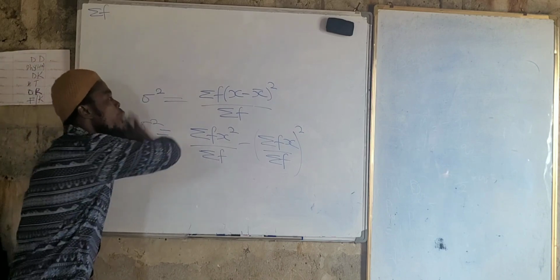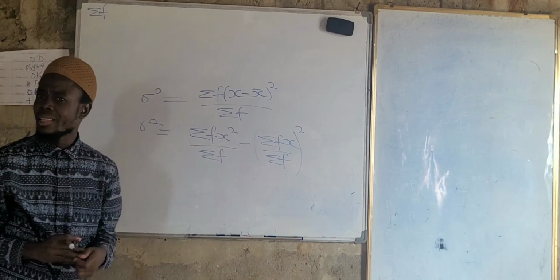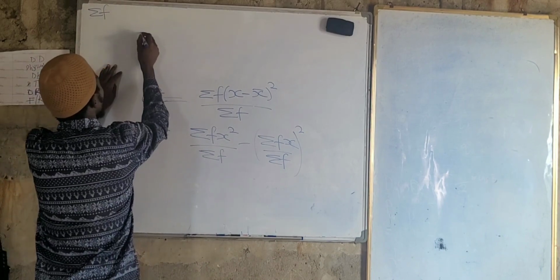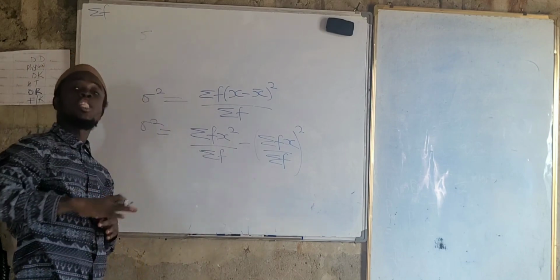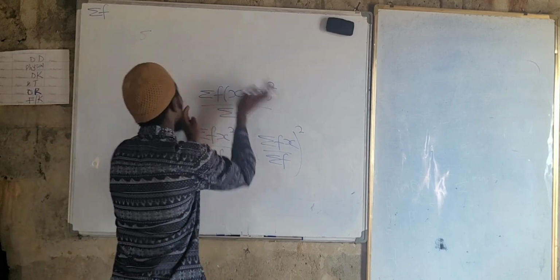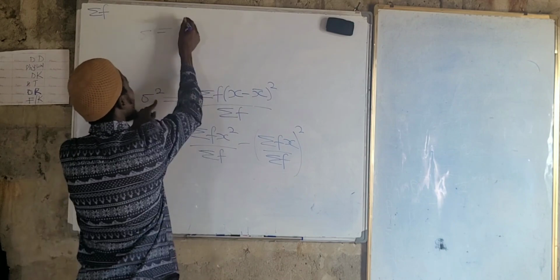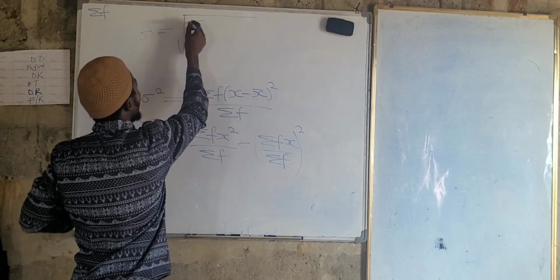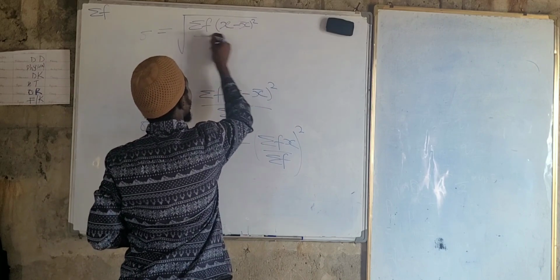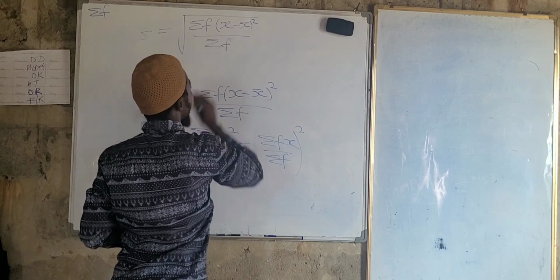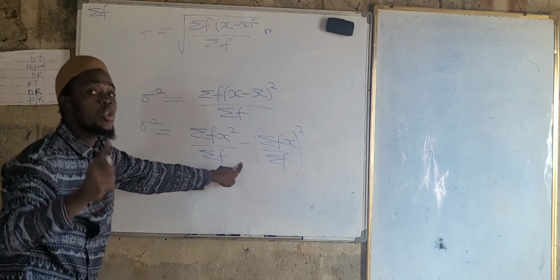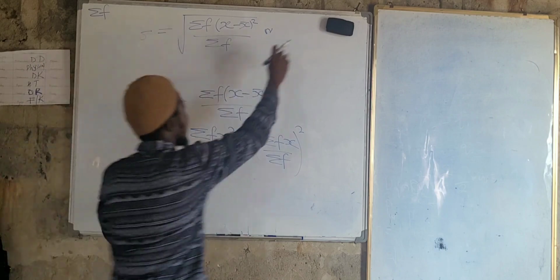Good, let's go. Now we have gotten the variance. What about the standard deviation? Standard deviation is the positive square root of the variance. Using this formula, take the square root, and what do you have? The square root of the summation of f into X minus X bar, the whole square, all upon the summation of f. Or you can say the standard deviation is equal to the positive square root of the variance, right?